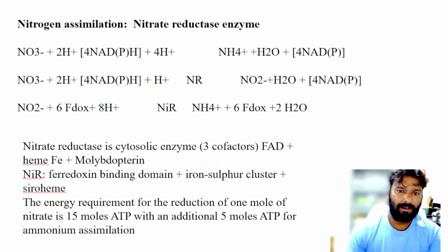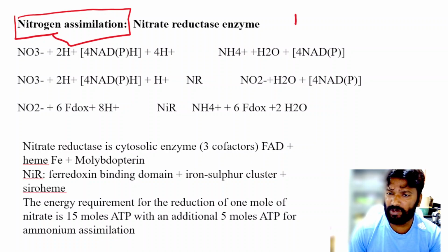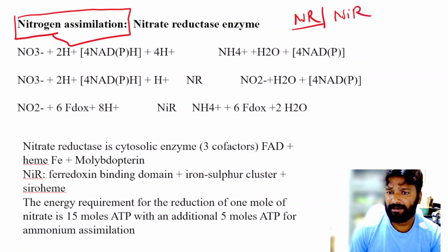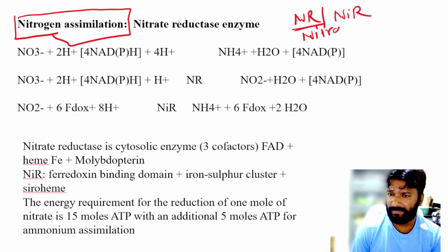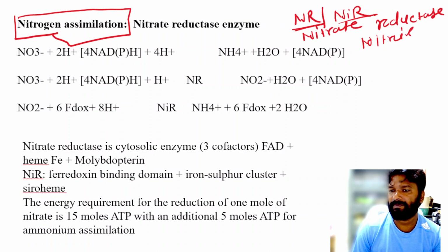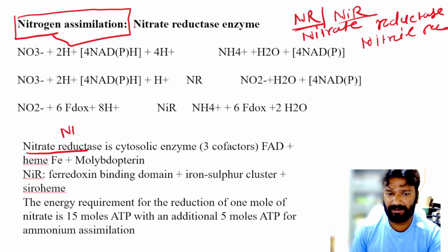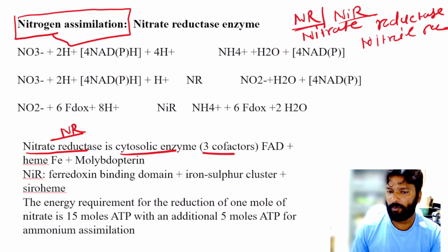Okay, now come to the nitrogen assimilation. So friends, you know that for the nitrogen assimilation there are two important enzymes, that is NR and the NiR. This is nitrate reductase and the second one is the nitrite reductase. Okay, so this nitrate reductase NR is a cytosolic enzyme and made up of three cofactors.